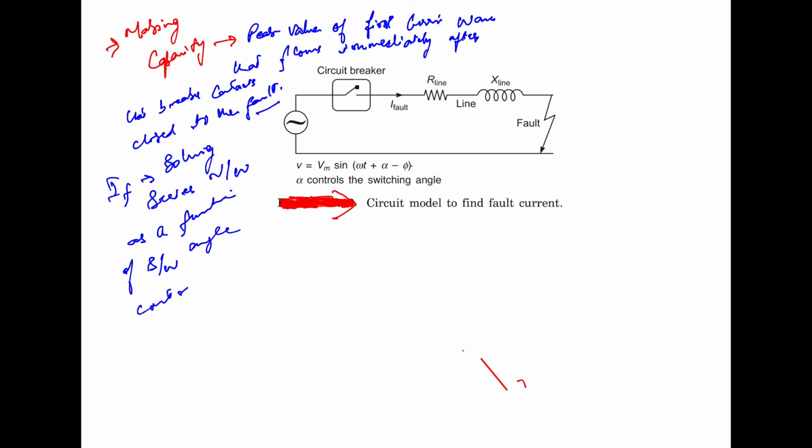Controlled by the switching angle, and that is alpha. Now if we solve this model, the circuit, this is the first circuit model to find the fault current. If we solve this model, then definitely we are getting this equation. The fault current is given by